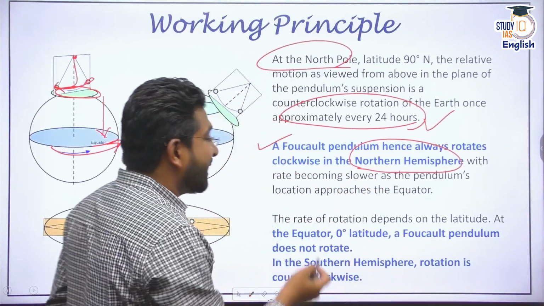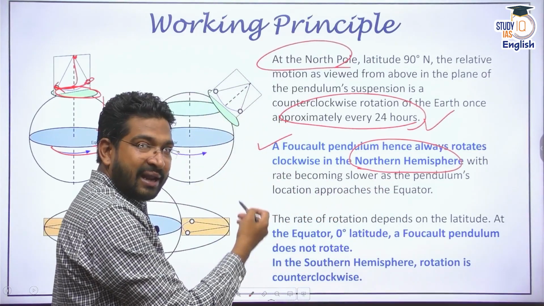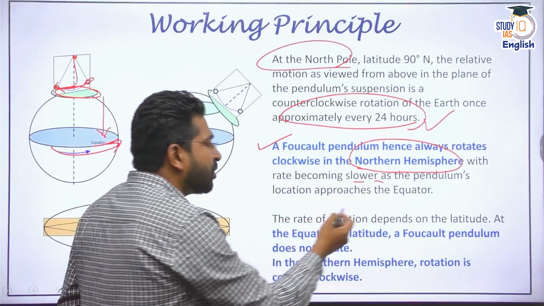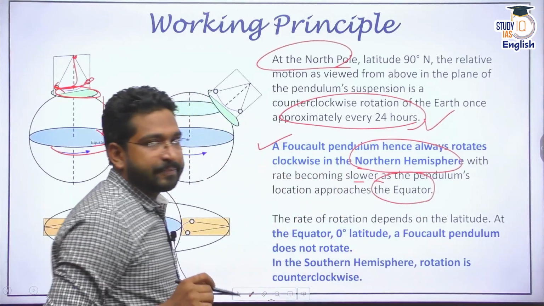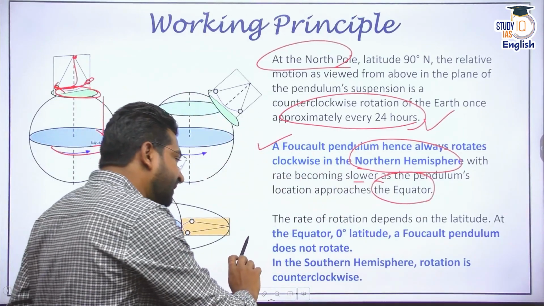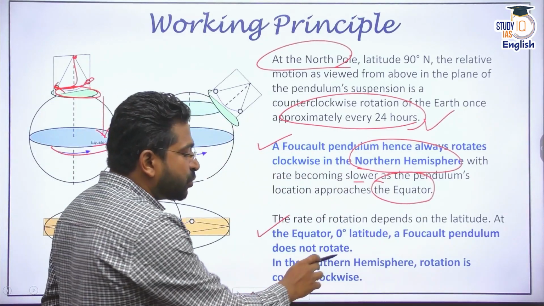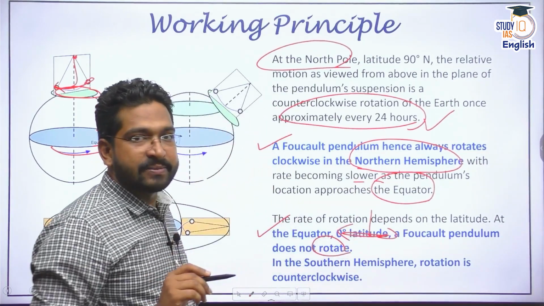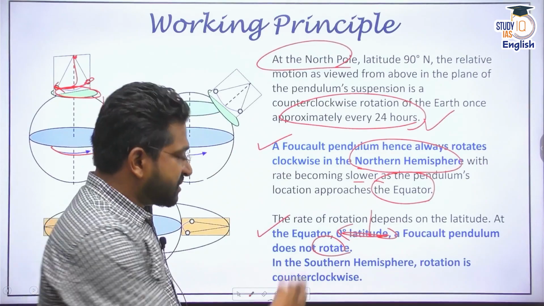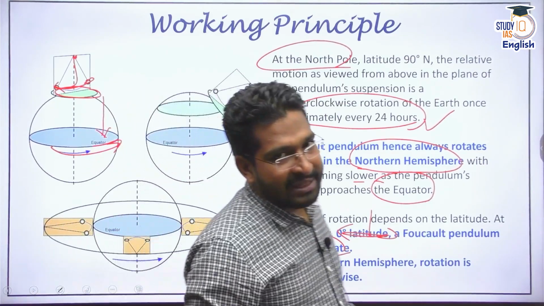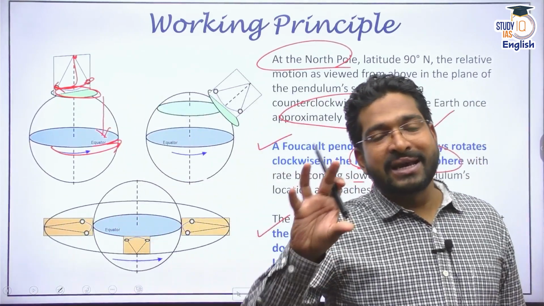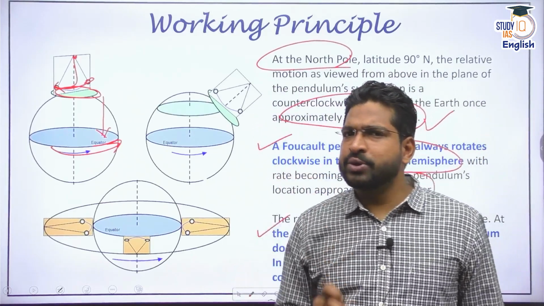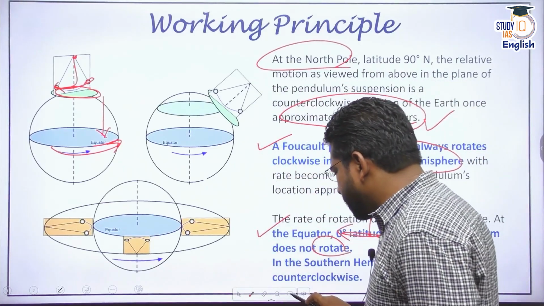And that is why we see that its time period becomes more and more, or it slows down more and more as we approach the equator. And at the equator, there is no rotation, there is only oscillation at one particular place. And the same in the opposite direction, or at the southern hemisphere, it rotates in a counterclockwise way. Did you understand everything? I'm quite sure there are certain doubts. Let me put it in a more clear way.